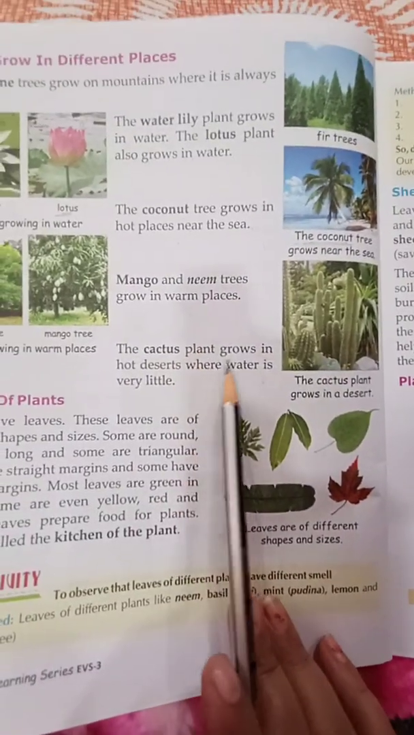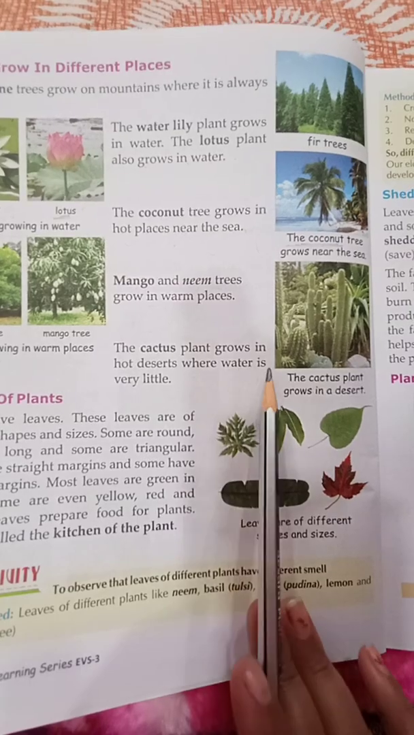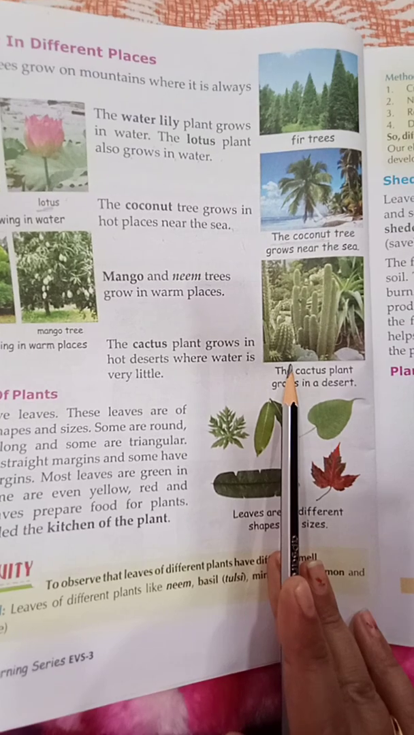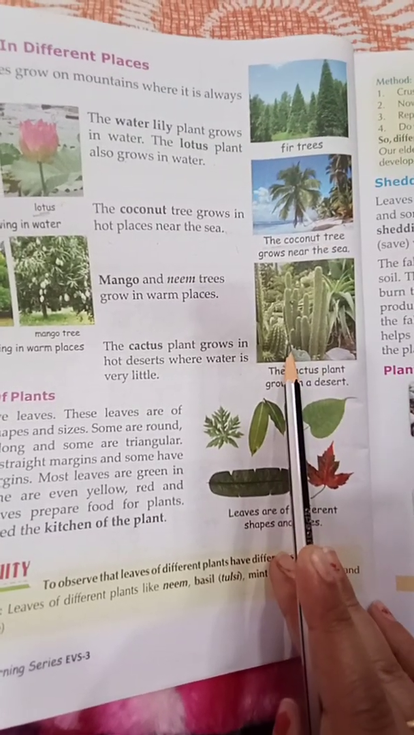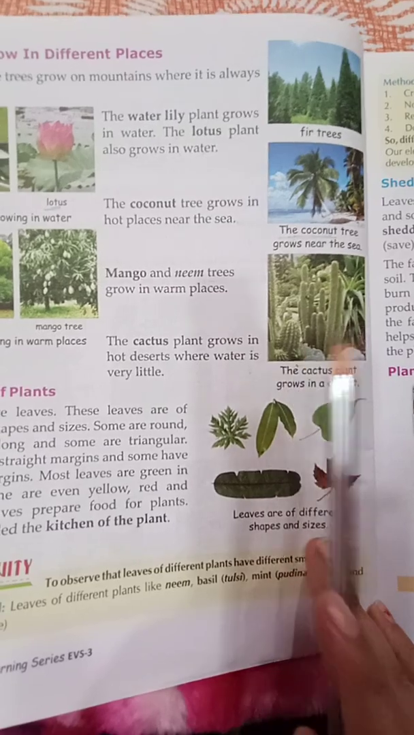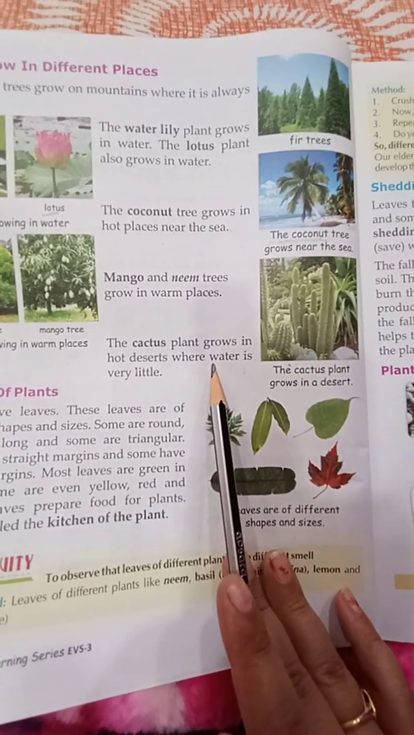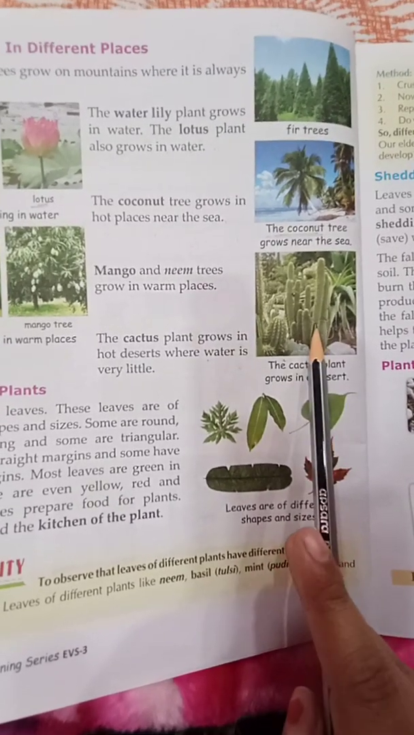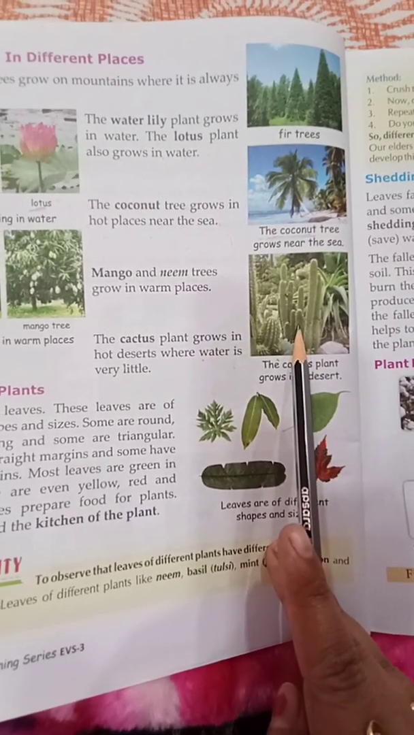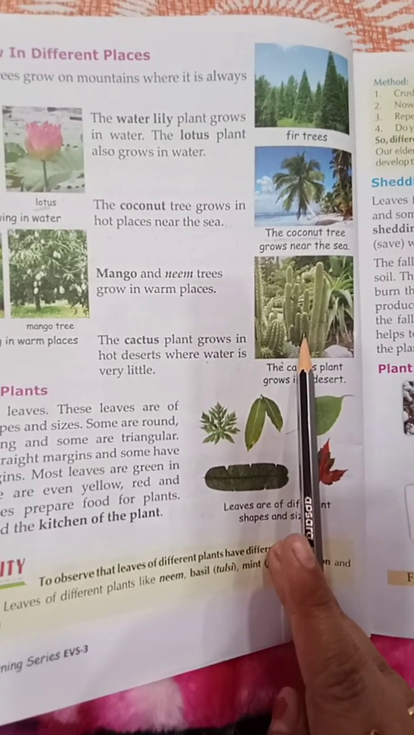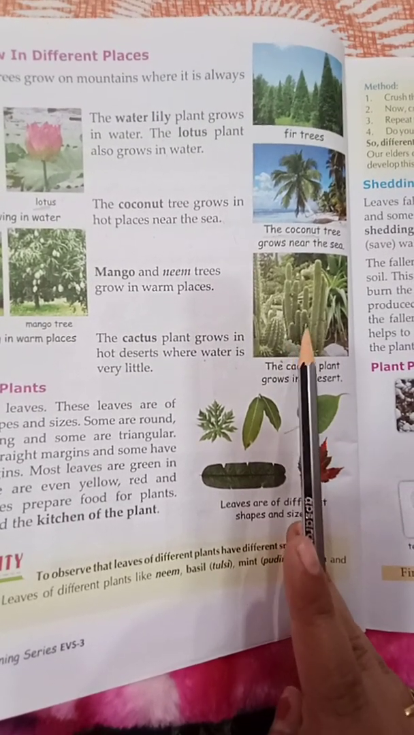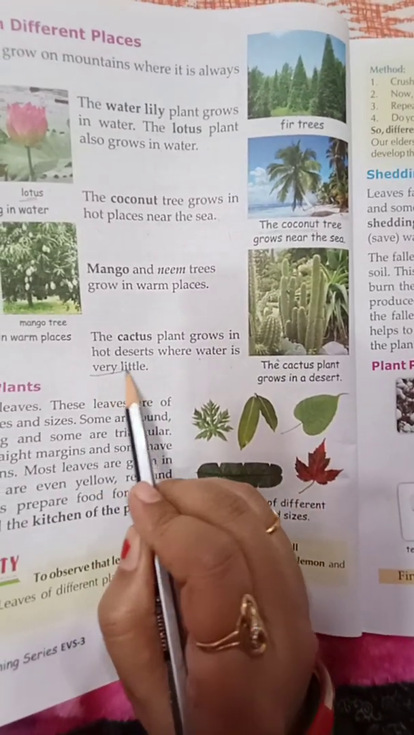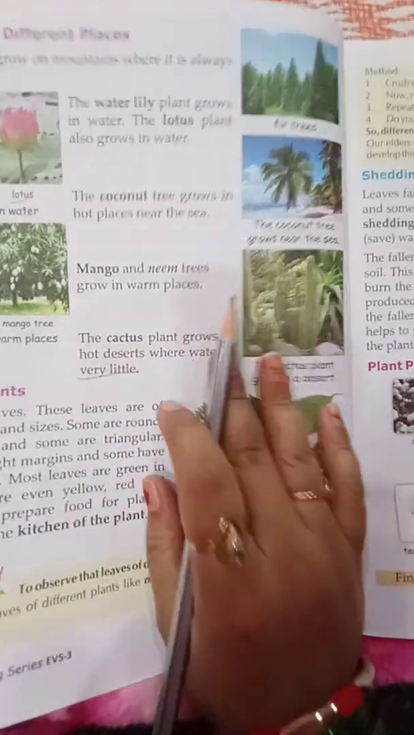Now, cactus plants grow in the hot desert where water is very little. A plant like cactus grows in desert areas because it needs a small amount of water for its growth. So cactus lives in the desert area. Where do they live? They live in desert areas like Rajasthan. Rajasthan is a desert place.